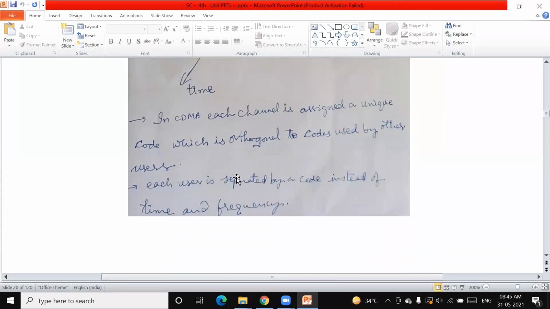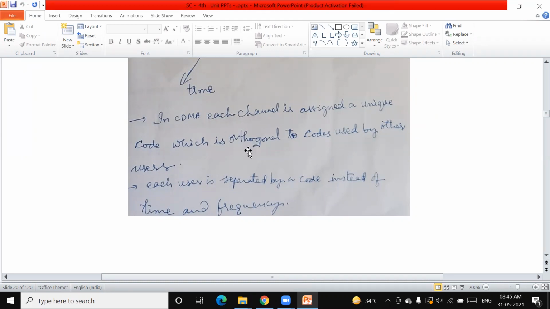Now in CDMA, each channel is assigned a unique code which is orthogonal to the codes used by all the other users. The meaning of this is that it should be orthogonal to the codes used by other users. Therefore, we should have orthogonality in the code generation assigned to each user.